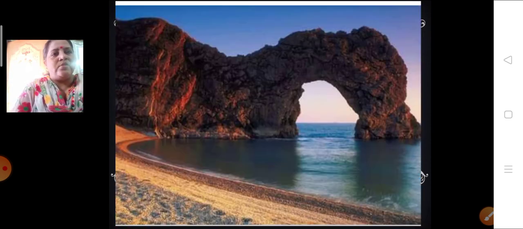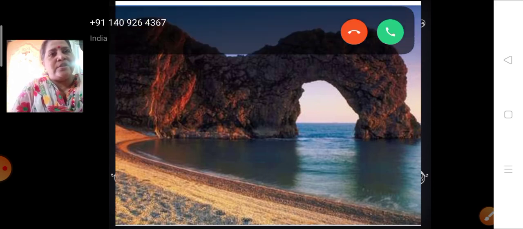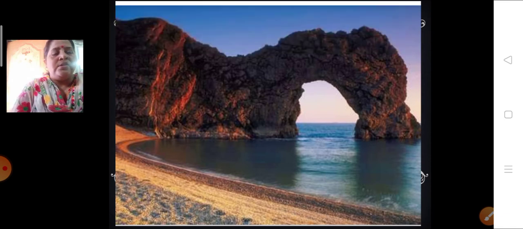Yes, it is a sea arch. How beautiful it looks. It looks as if it is picturesque scenery. Yes, so beautiful a picture we get. Okay, and such types of pictures we mainly see in the movies and all.